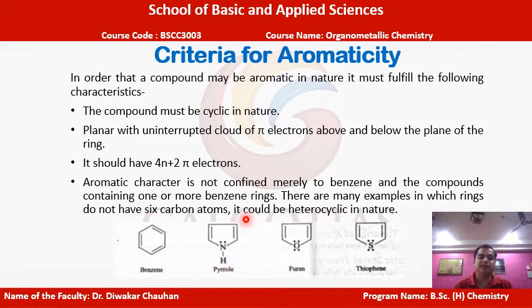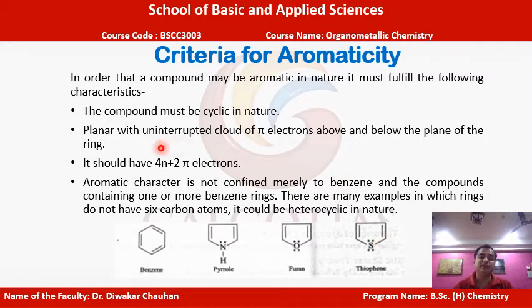Similarly, take the example of pyrrole. In pyrrole, four corners represent carbon atoms, while the nitrogen is also involved in the formation of the cyclic ring, which is a five-membered ring. Similarly, furan also forms a five-membered ring including an oxygen atom, and thiophene also has a five-membered ring which includes sulfur in the cyclic ring.